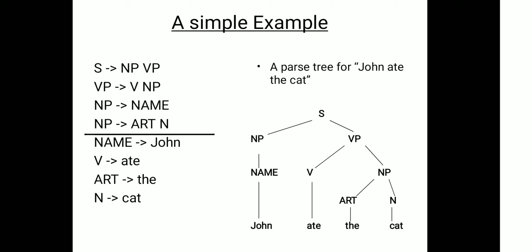So basically we can form the parse tree for "John ate the cat" as consisting of a noun phrase and a verb phrase. The noun phrase is a name, and the name is John. The verb phrase indicates a verb followed by a noun phrase. So the verb V is ate, the noun phrase is art and n, art is the, and n is cat, which is a simple example of a parse tree.